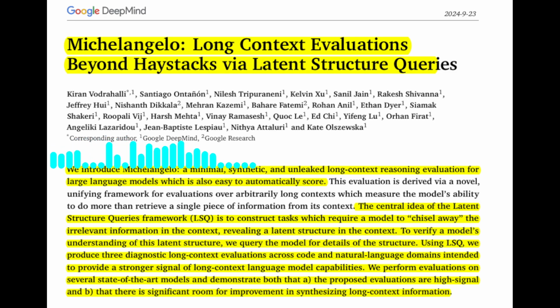The paper evaluates several state-of-the-art models, including Gemini, GPT, and Claude. The results show that while these models exhibit some long context capabilities, they still struggle with the more complex reasoning tasks presented in Michelangelo. For example, all models experience a sharp drop in performance before 32K tokens of context. Are there any notable differences in performance between the different model families?